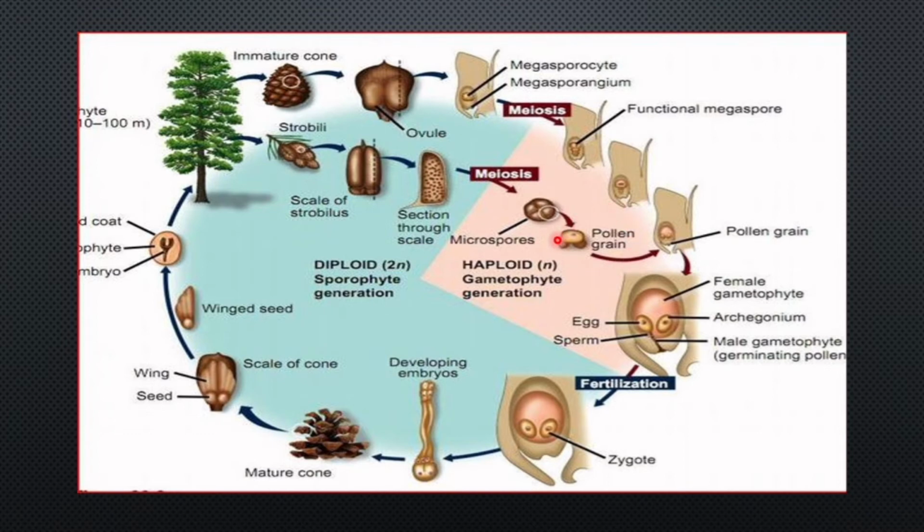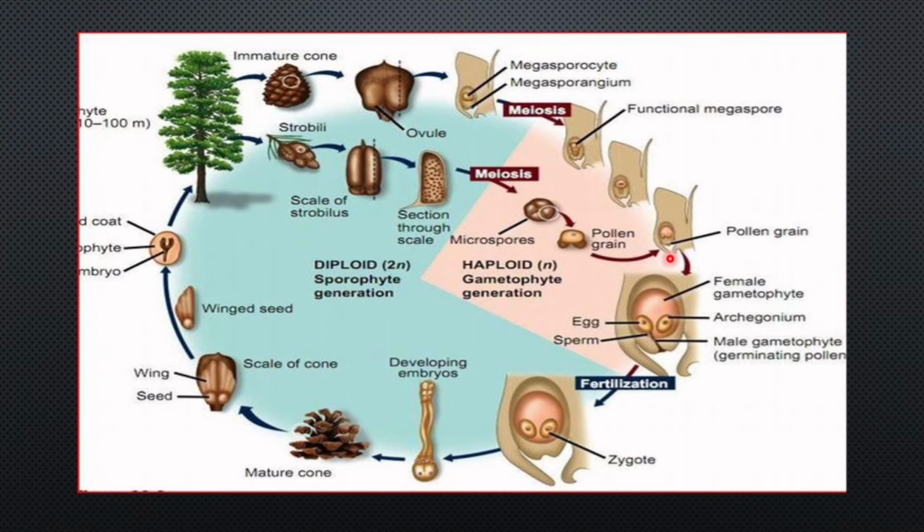The pollen grains are released and carried by the wind current, and they get deposited in the opening of the ovule or megasporangium. Pollen grains released from the male cone are carried by air current and are deposited in the opening of the megasporangium or ovule.